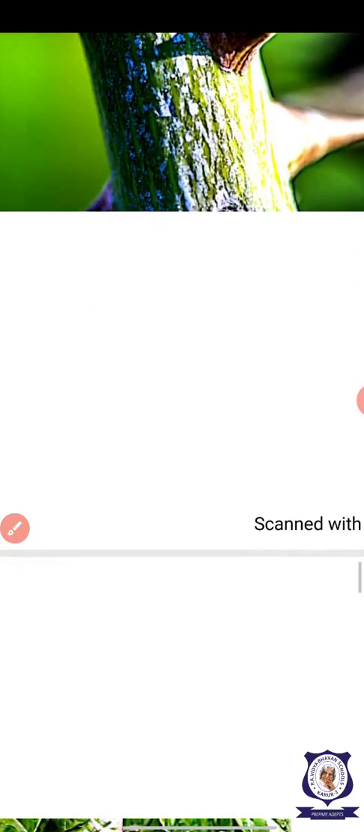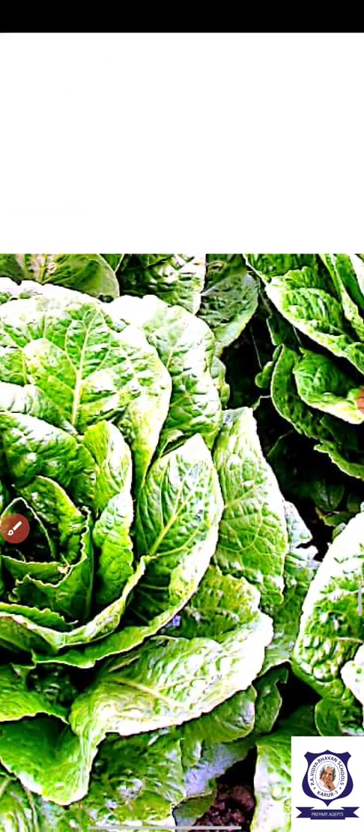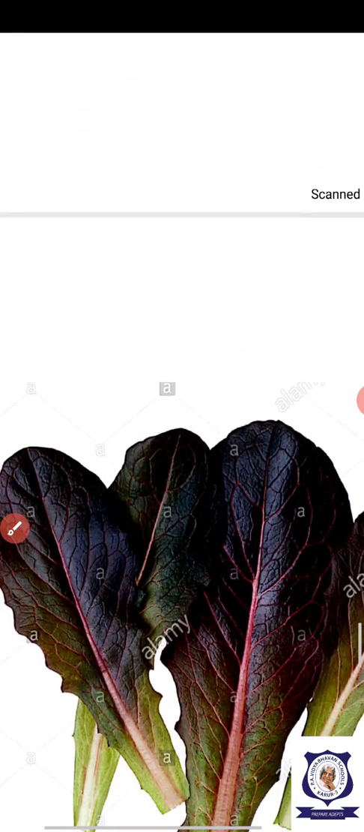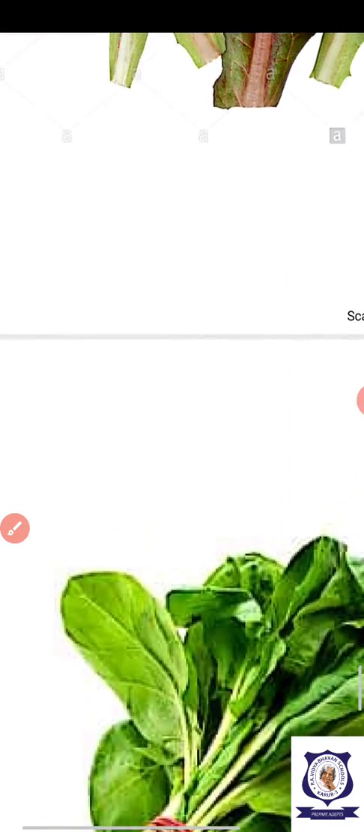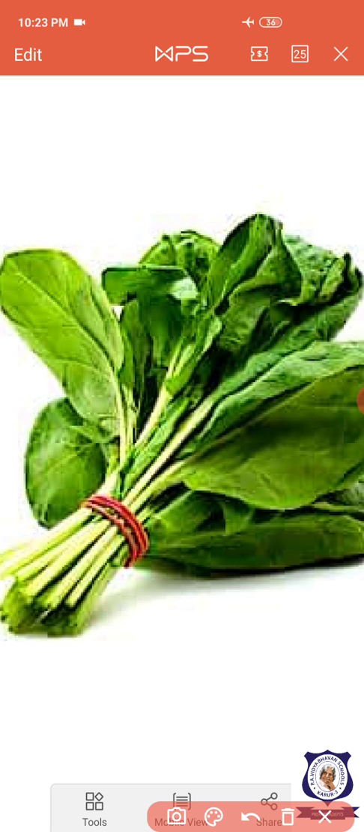Next function of the leaf is what? Cabbage. Cabbage becomes the food, the edible one, isn't it? Cabbage. Then next one is the spinach and the lettuces. Okay, lettuces. These are all the functions of the leaf. So we studied the leaf functions nicely.